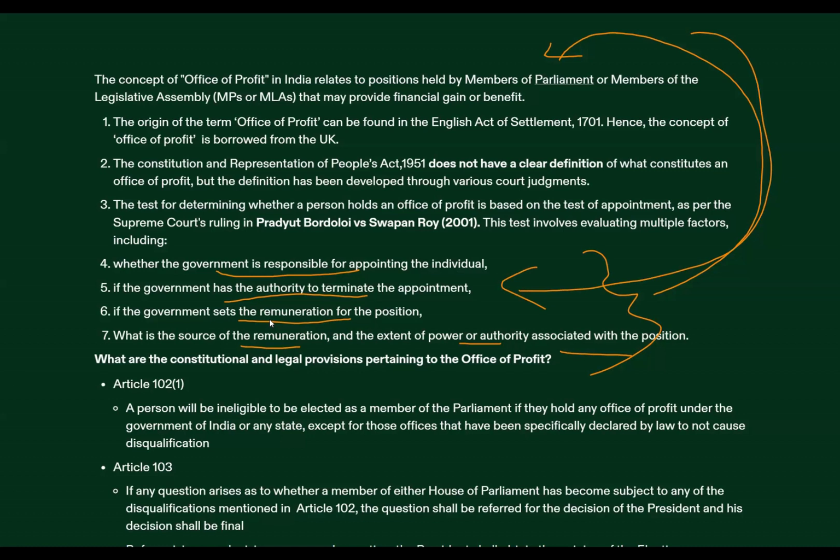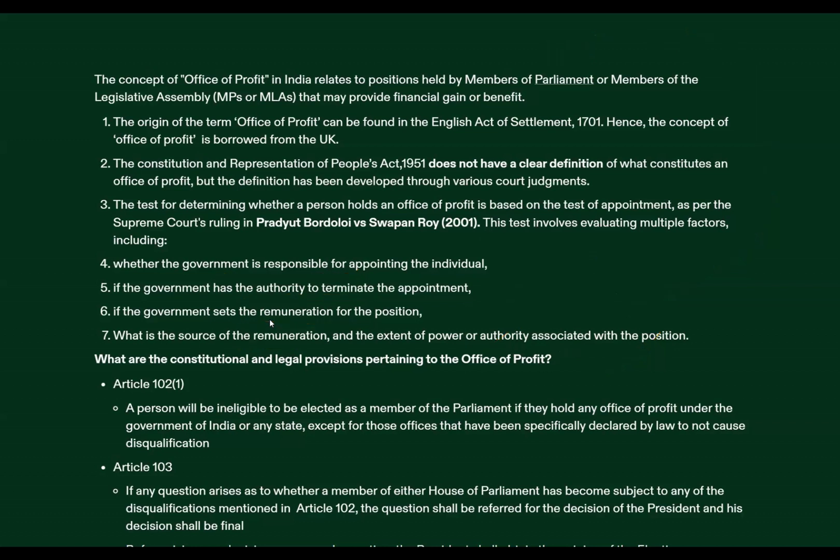It means an MP or MLA, while holding the office of member of parliament or legislature, cannot hold any office that satisfies these conditions, because then they will be considered to be holding two offices at the same time and getting double the benefits from the government, which will be violative of our constitutional provisions. Okay, so this has to be clear in mind.